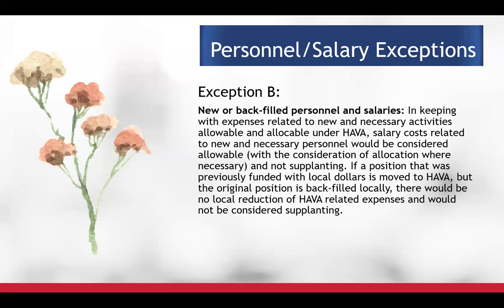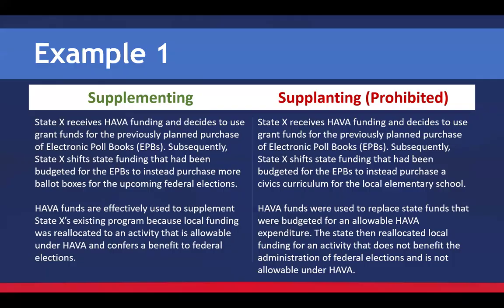Next, we're going to move into some more examples. We have 3 to look at. Our first example, State X receives HAVA funding and decides to use grant funds for previously planned purchase of electronic poll books. Subsequently, the state shifts their funding that had been budgeted for those poll books to instead purchase more ballot boxes for the upcoming federal elections.